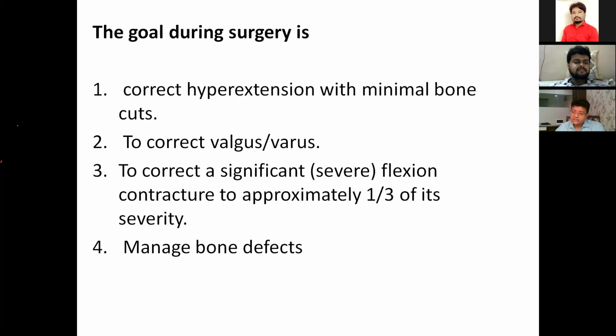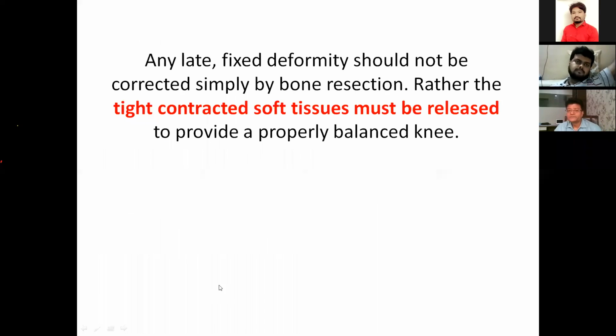We should always leave behind 10 to 20% of the deformity on the table, and later on it gets corrected by physical therapy, because in rheumatoid there is a tendency of lax tissue. The fourth most important point is to manage the bone defects. Any latent deformity should not be corrected simply by bony resection, rather the tight contracted soft tissue must be released, and it provides a properly balanced knee.